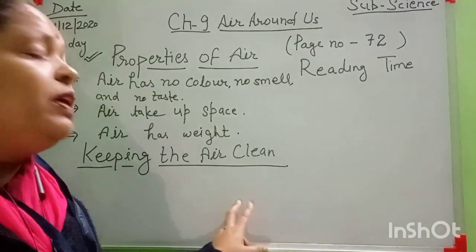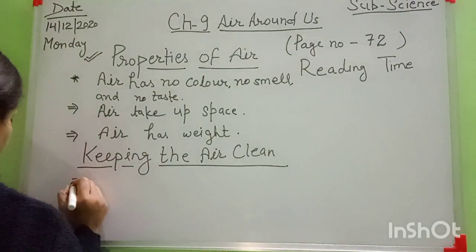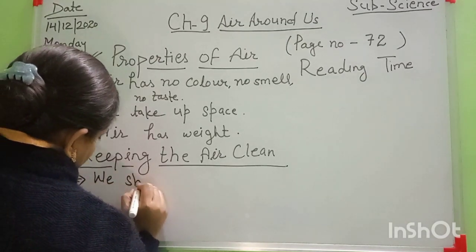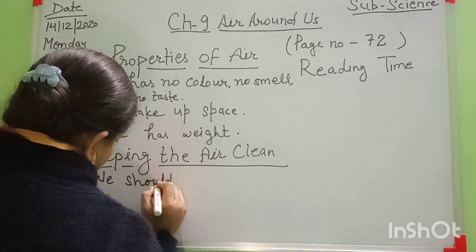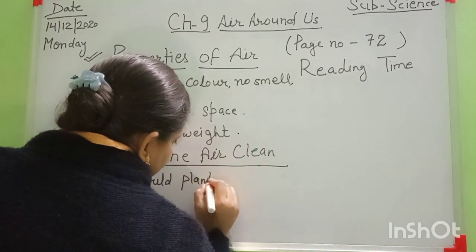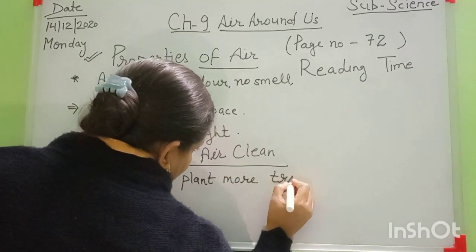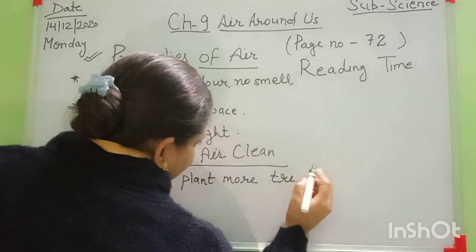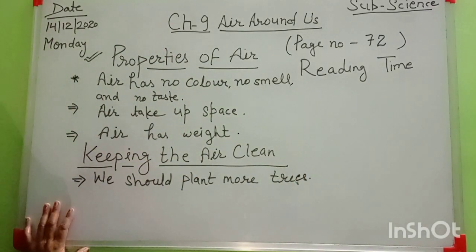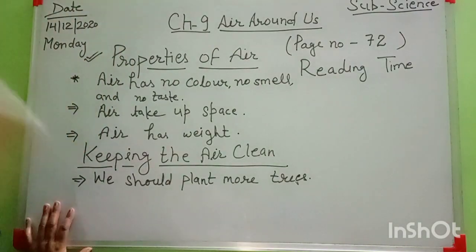Okay, keeping the air clean, what should we know? It means we should plant more and more trees. First point, we should plant more trees, because plants give us oxygen gas and they reduce carbon dioxide gas, and carbon dioxide gas is harmful for us. Okay, first point.